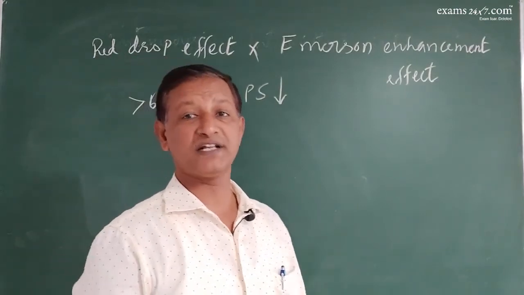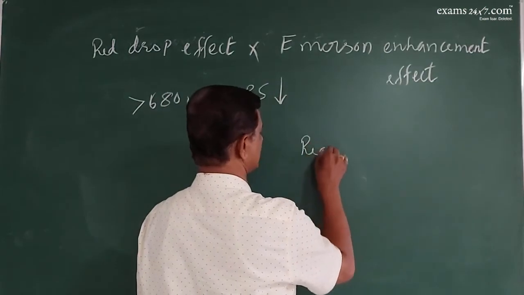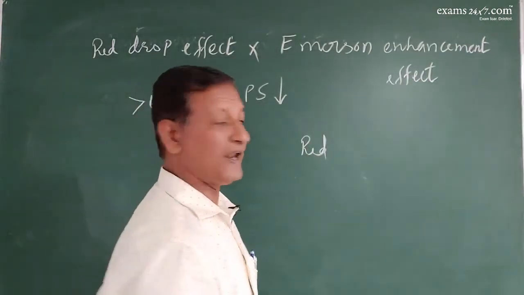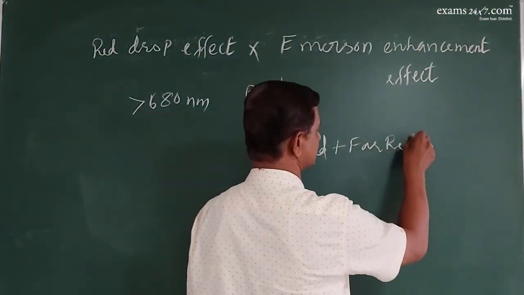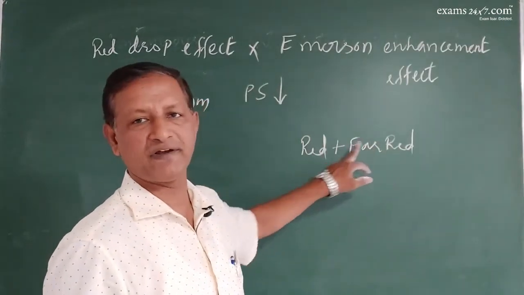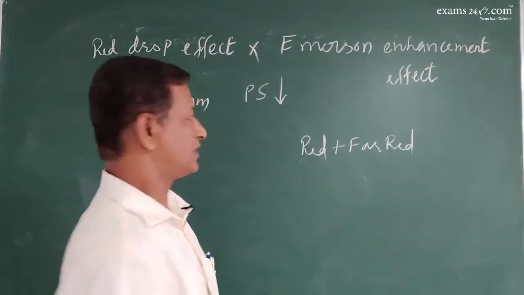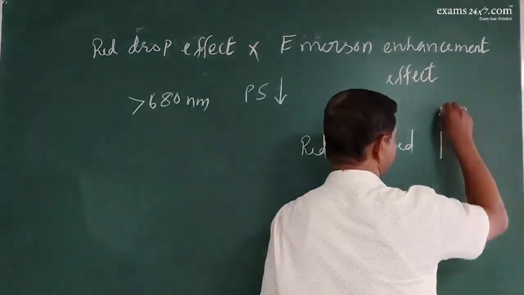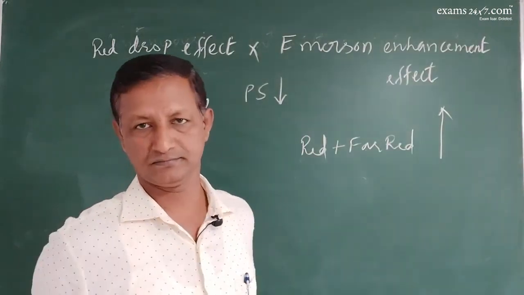Emerson enhancement effect means when a plant was given a mixture of light, that is red and far red light, when a plant was exposed to a mixture of wavelengths of red and far red, there was increase in the photosynthetic rate.